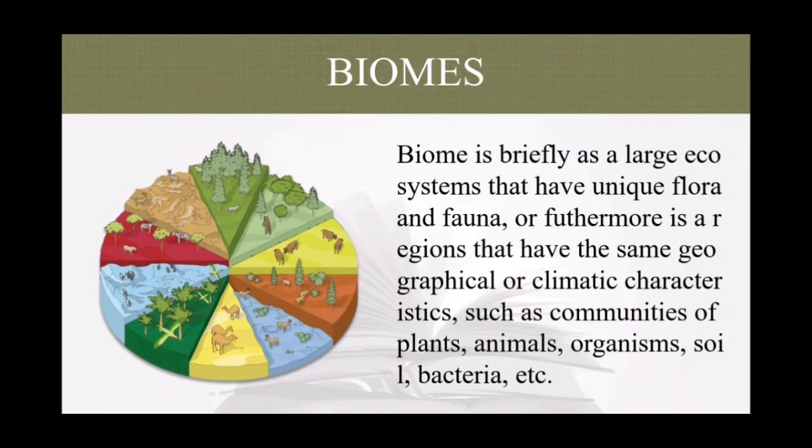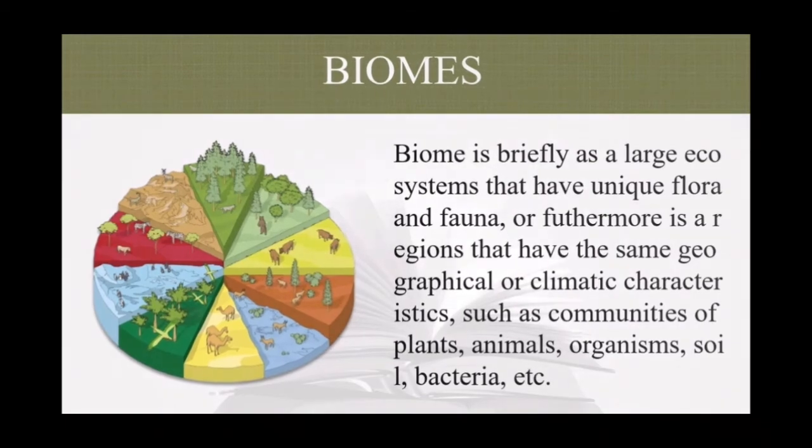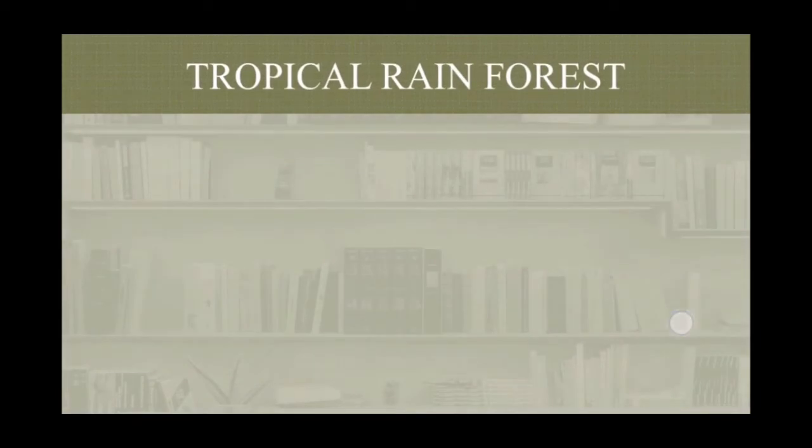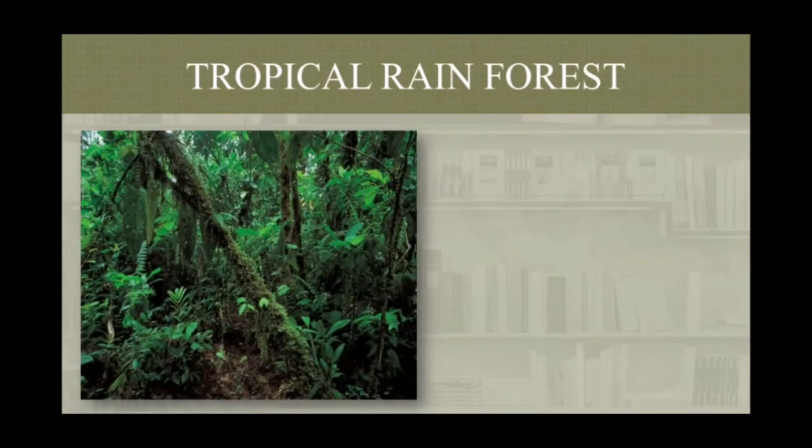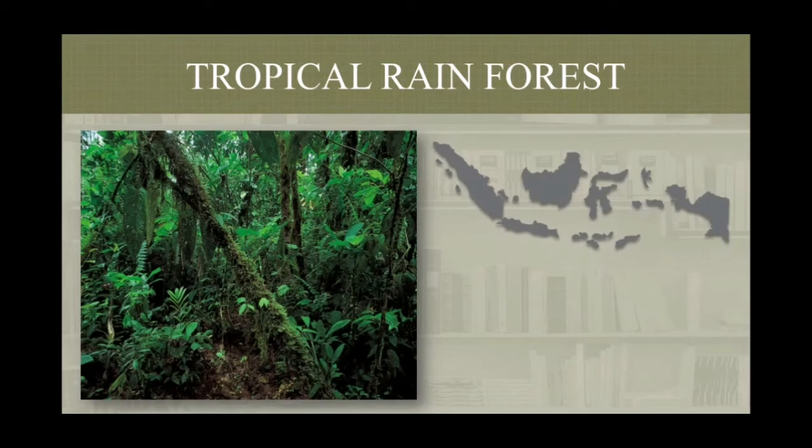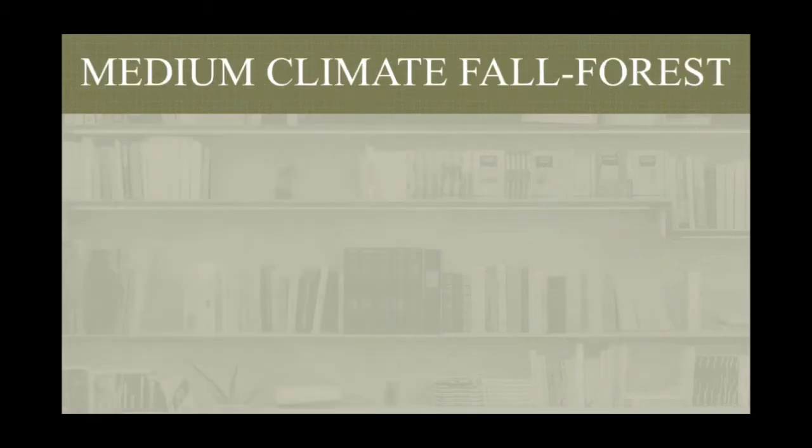However, there are 6 biomes whose characteristics are obtained from regions with high average temperatures, or tropics, to regions with low average temperatures, or Arctic. The first biome is tropical rainforest. Tropical rainforest is the biome found in the western part of Earth, like in Indonesia and in Brazil. This biome has high rainfall every year. The soil is fertile and there are many flora and fauna.